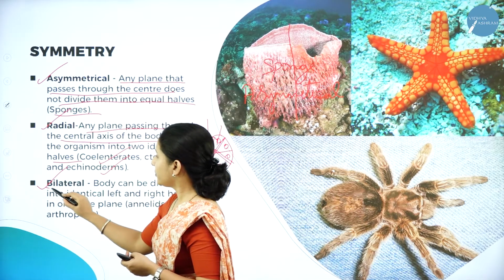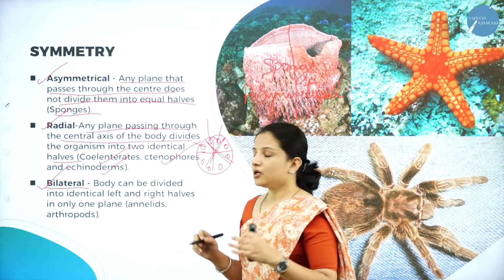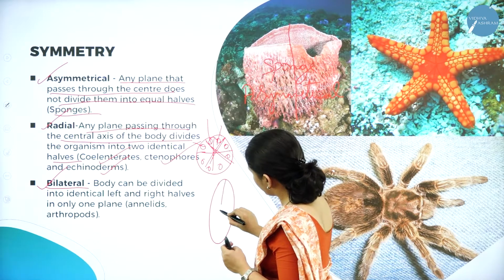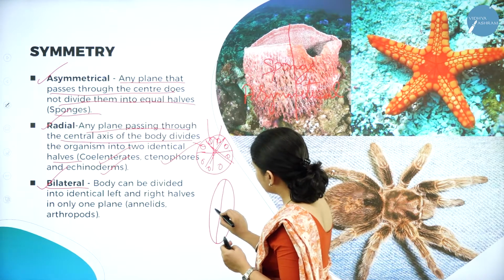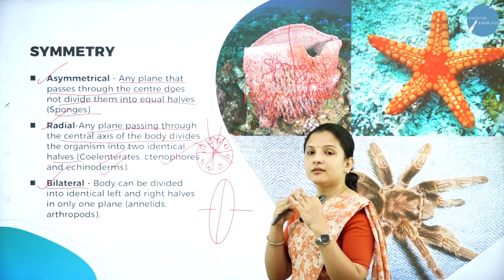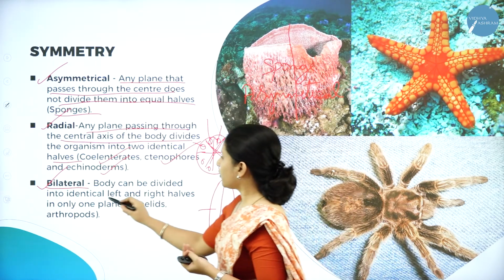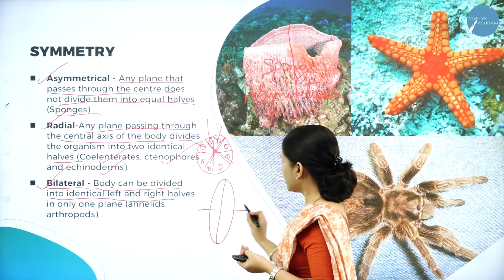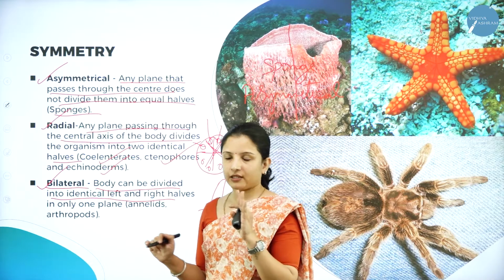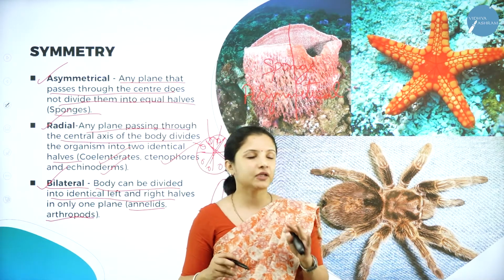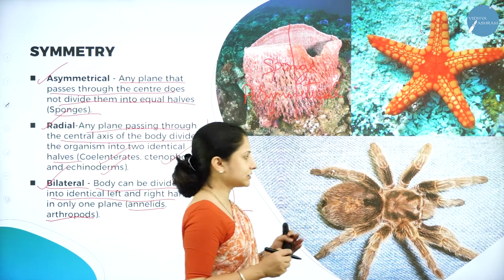Next, moving on to bilateral symmetry. Here the body can be divided into exactly two equal halves. Can you see, this half and this half both look the same. They are mirror images. So the body can be divided into identical left and right halves in one plane. The best examples are annelids and arthropods. Here I have taken the example of an arthropod, an insect.